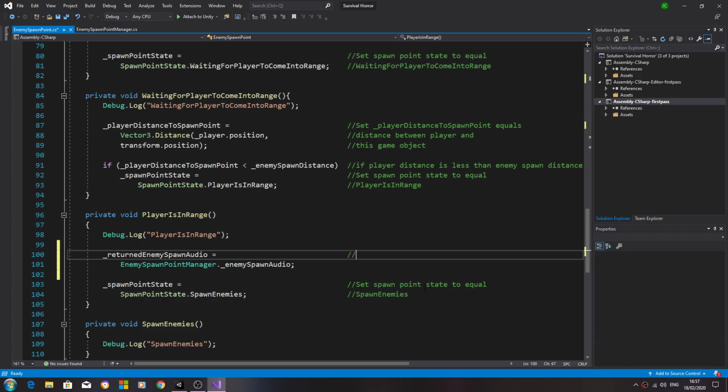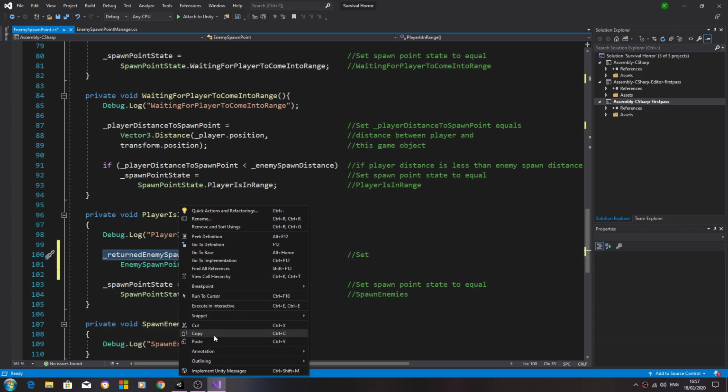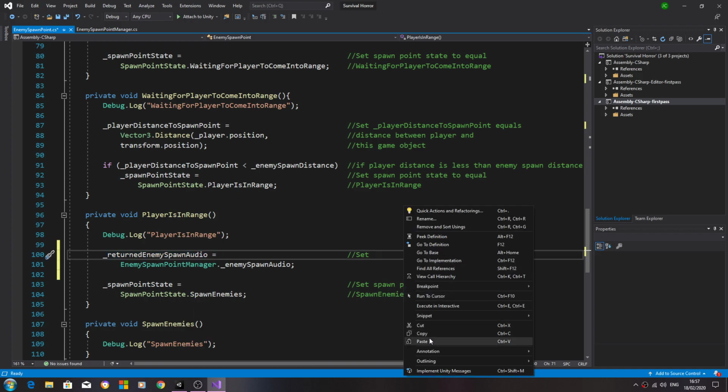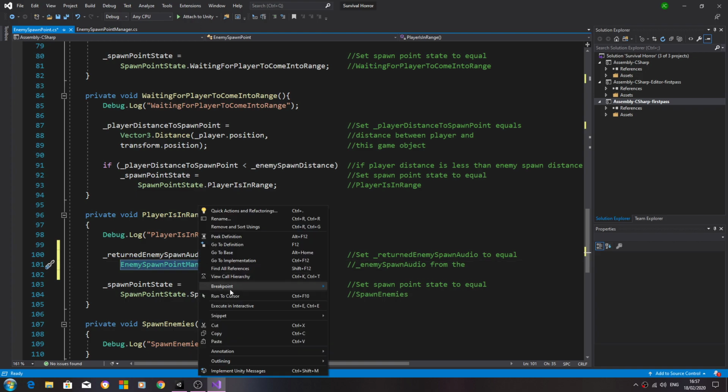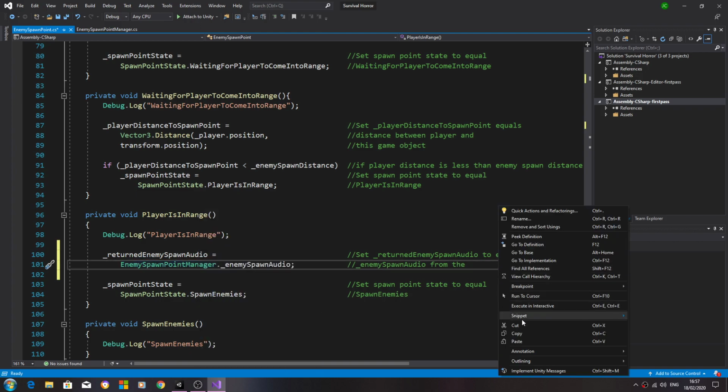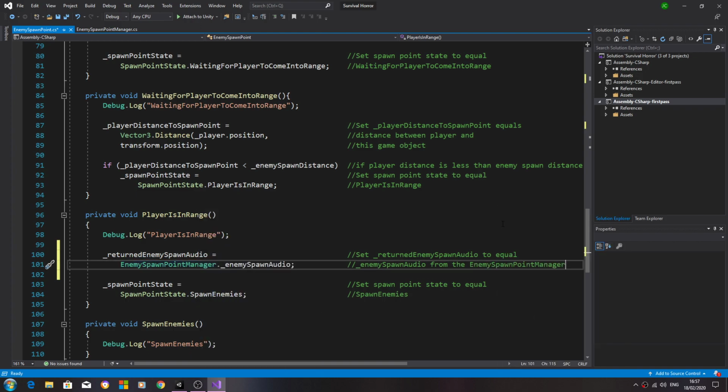We'll break it up for editing, so we'll say set, we'll just copy and paste this naming convention in to equal, and again let's just use that variable, and we'll say from the enemy spawn point manager script. Let's paste that in.